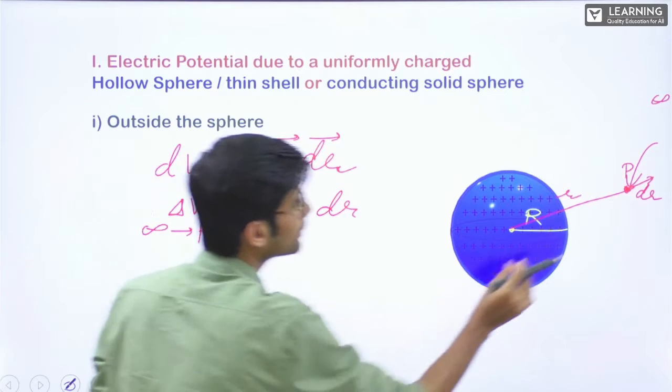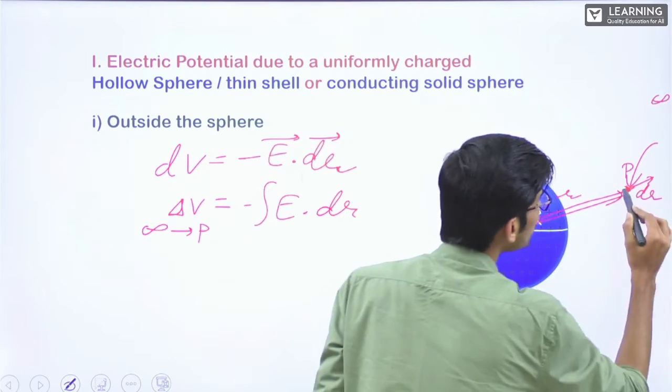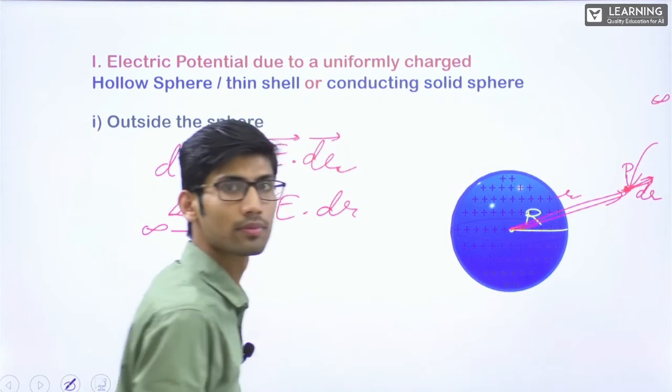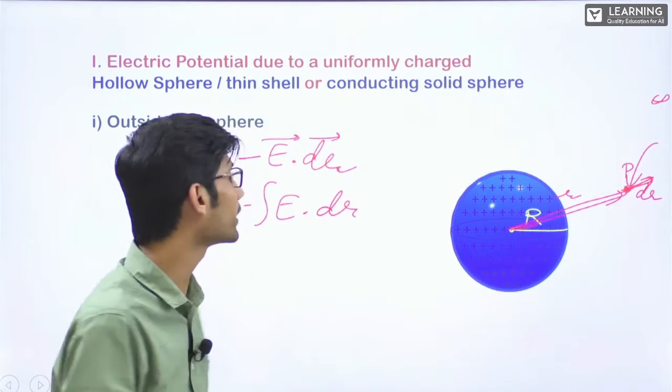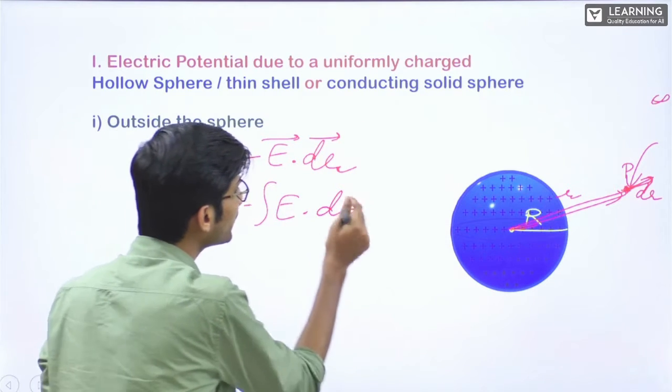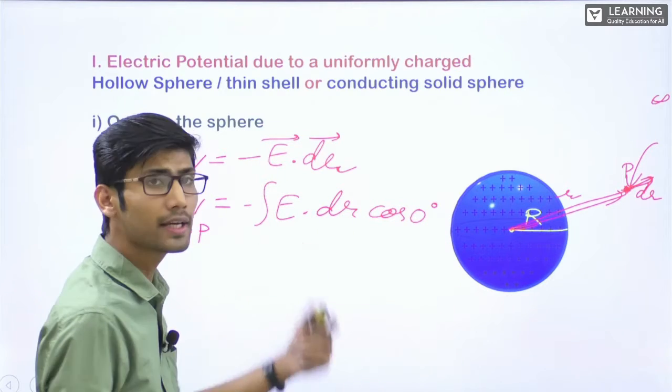Now understand, here electric field is also in this direction. The dr is also in this direction. So the angle between electric field and dr is 0. So this will be E dr cos 0. That is nothing but E dr, right?